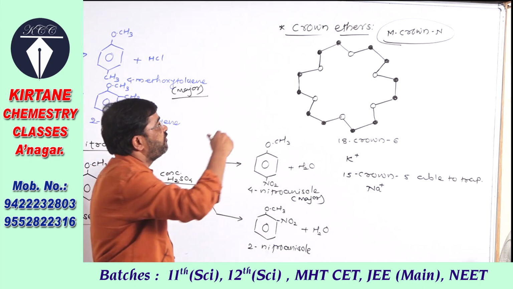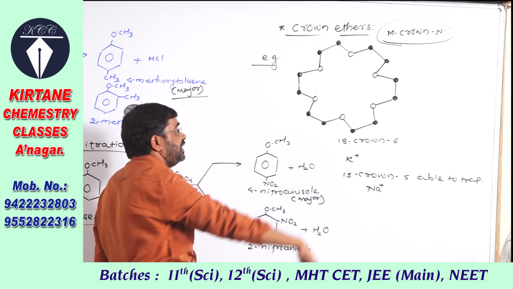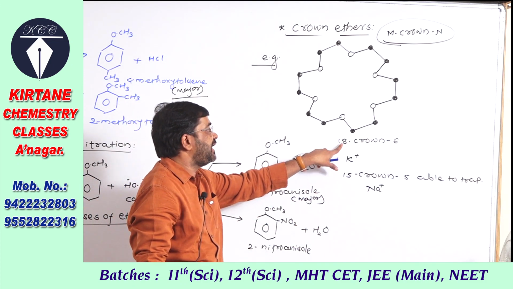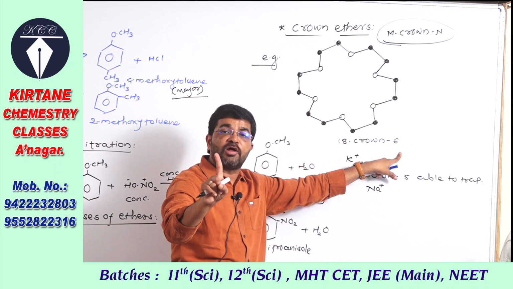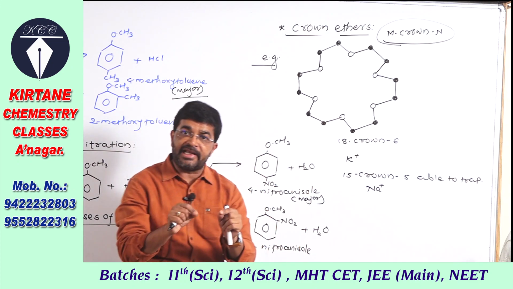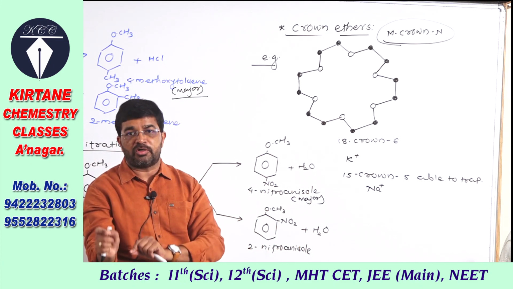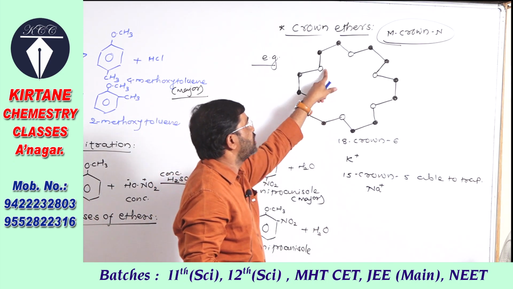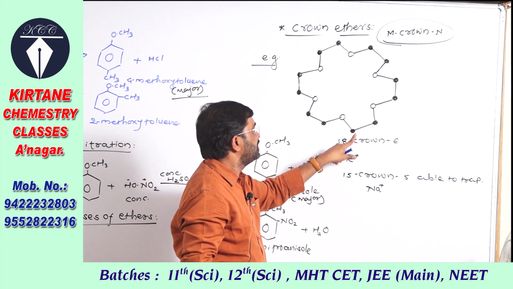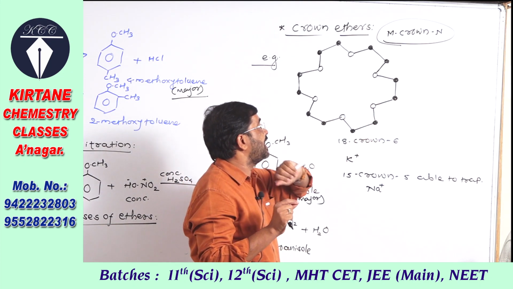So the first crown ether discovered is 18 crown 6. 6 is the number of oxygen atoms and 18 is the number of carbon plus the number of oxygen atoms. If you see here, these are the oxygen atoms and these dark ones are the carbon atoms.